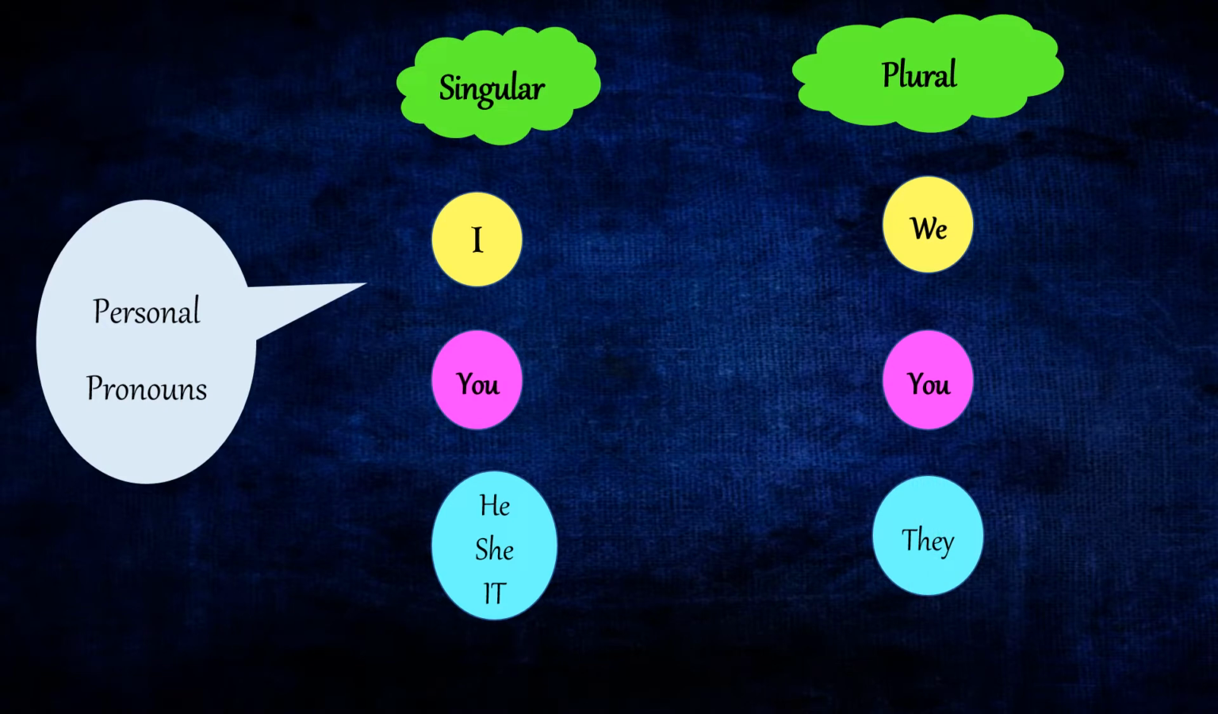Now let's once again look into the personal pronouns. When first person singular is I, the plural is we. When it is you in the second person, it is you in the plural also. When it is he, she or it in third person singular, it is they in the plural.